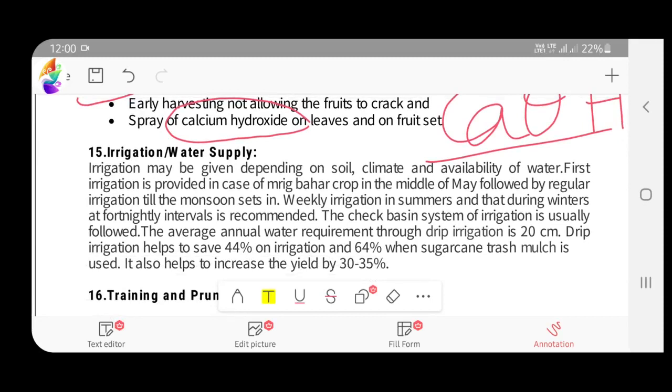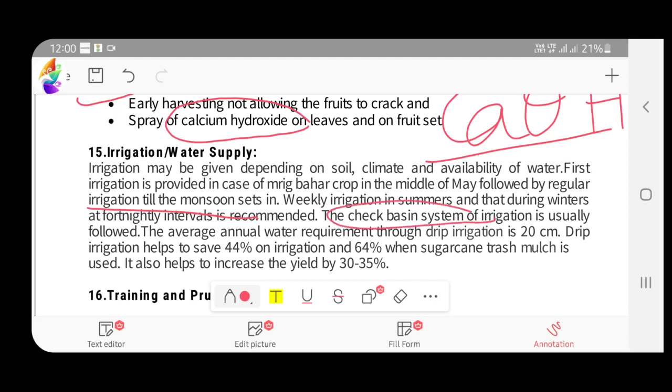and then irrigation may be given depending on soil and climate. First irrigation is provided in case of Mrig Bahar in the middle of May, followed by regular irrigation. Actually, Bahar treatment is said to be very important in case of pomegranate. Fertilizer application, irrigation, everything will be coordinated based on this Bahar treatment. Check basin irrigation is followed usually.